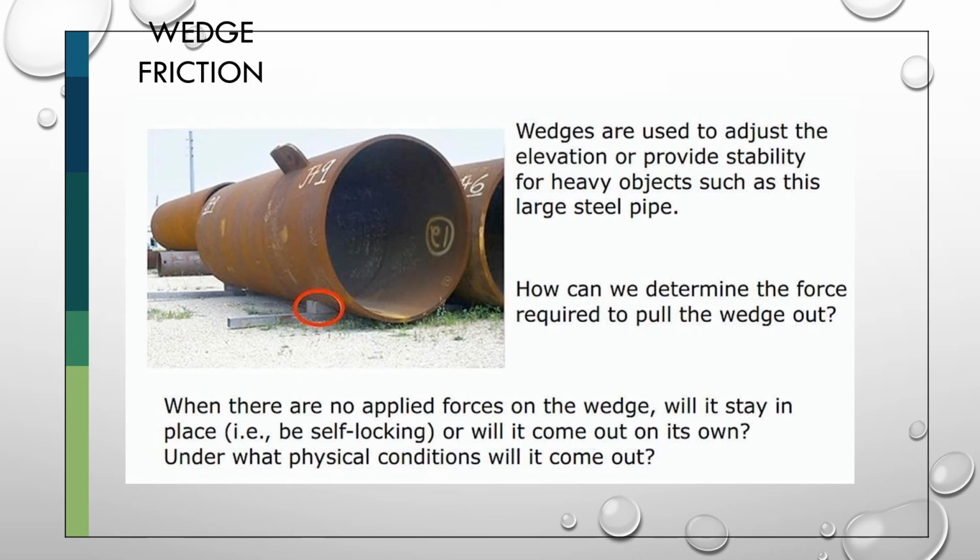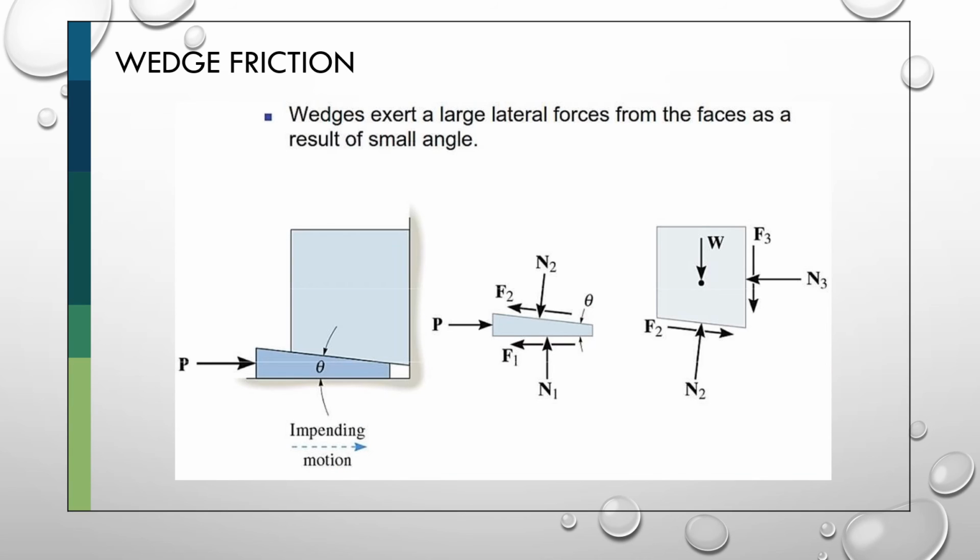Wedges are used to adjust the elevation or provide stability for heavy objects such as this large steel pipe. How can we determine the force required to pull the wedge out? When there is no applied force on the wedge, will it stay in place, that is, be self-locking, or will it come out on its own? Under what physical condition will it come out? Wedges exert a large lateral force from the face as a result of a small angle, as we see in the diagram.